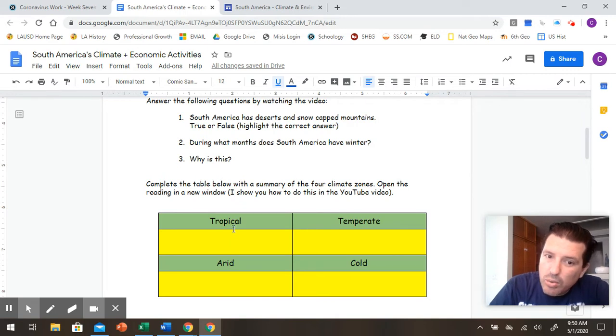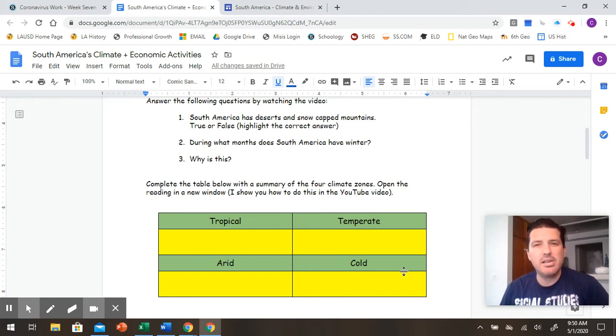You're going to look at the tropical climate. Again, that rainforesty type. Arid means dry. There is cold because even in the most southern parts, we get close to Antarctica. And temperate, mild, enjoyable.